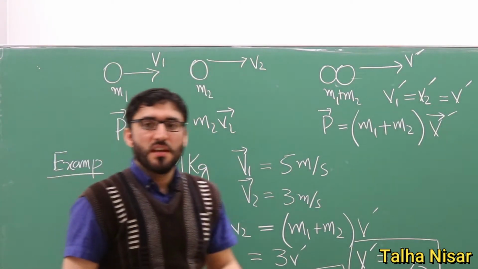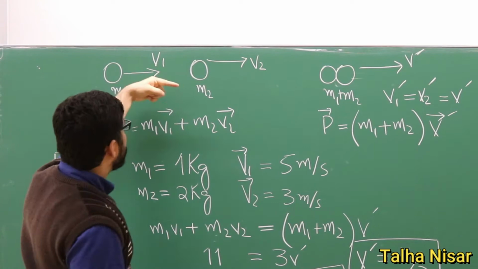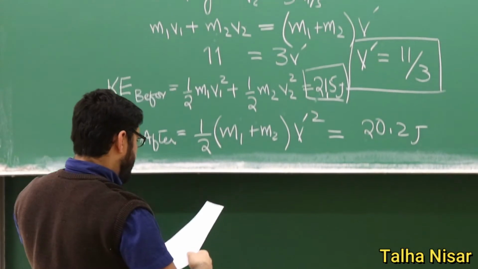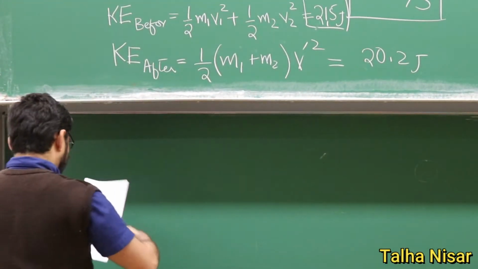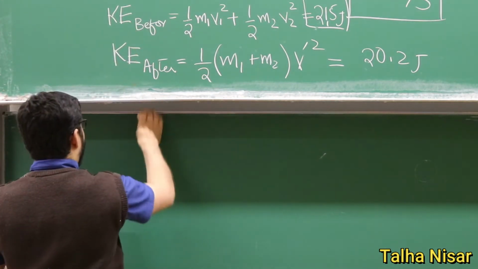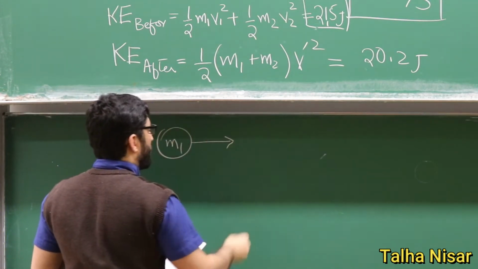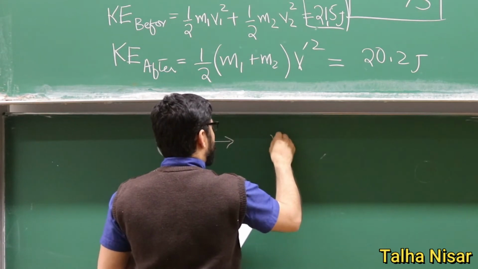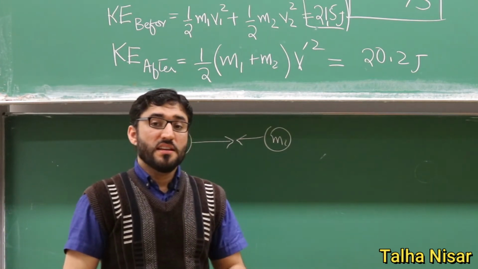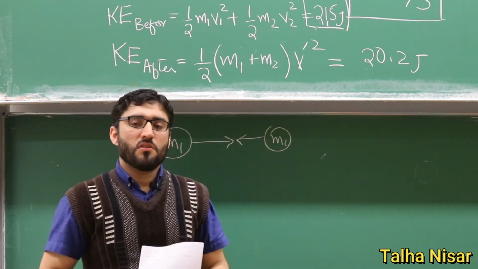That was the case of moving in the same direction, and now we take the example in which they are moving in the opposite direction. One is moving this way and the other is moving the opposite way. We take the same masses, m1 and m2. They move in opposite directions, and after the collision they stick together. So we have the same velocities and same masses, but now they are moving in opposite directions.